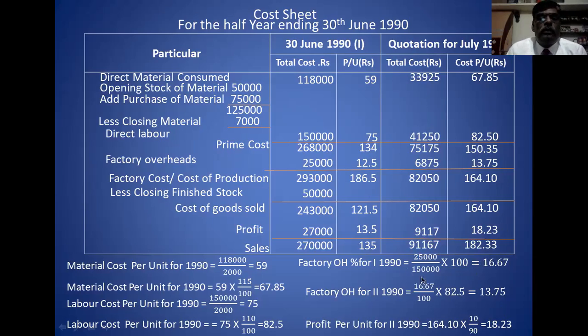The only thing you have to remember is how I calculated the factory overhead percentage. Factory overhead percentage is equal to actual factory overhead divided by actual labor into 100. And the same percent is to be applied to calculate factory overhead on the basis of labor cost. You see this one, and this is the technical point in this problem. Once again, you see this one and try to solve the problem.